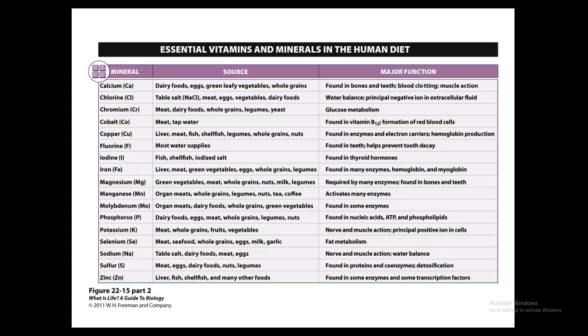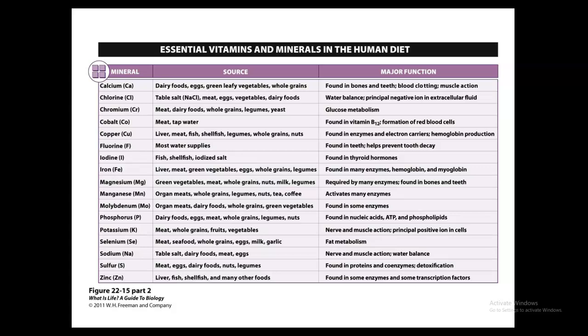Next, you have potassium. That's going to help with maintenance of osmotic pressure. It helps regulate pH, metabolism of carbohydrates and lipids, conduction of nerve impulses, contraction of nerve muscle fibers, found in meat, whole grains, fruits, and vegetables. Next, you have sulfur. It's going to be incorporated mostly into the molecular structure of certain amino acids, and it can be found in meat, eggs, dairy, nuts, and legumes.